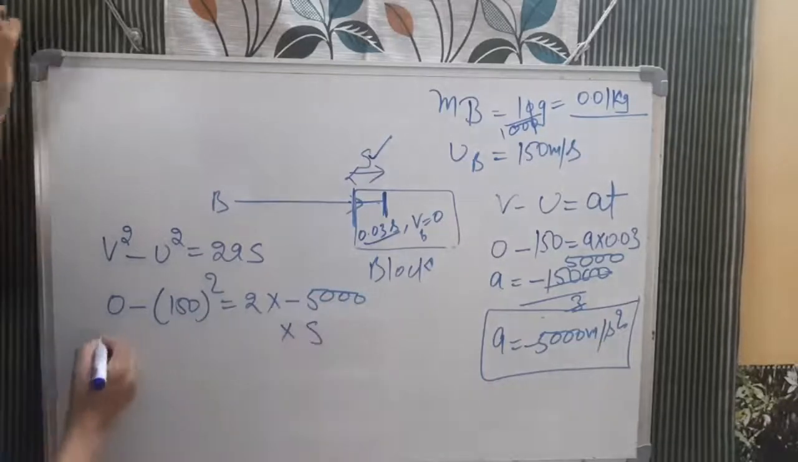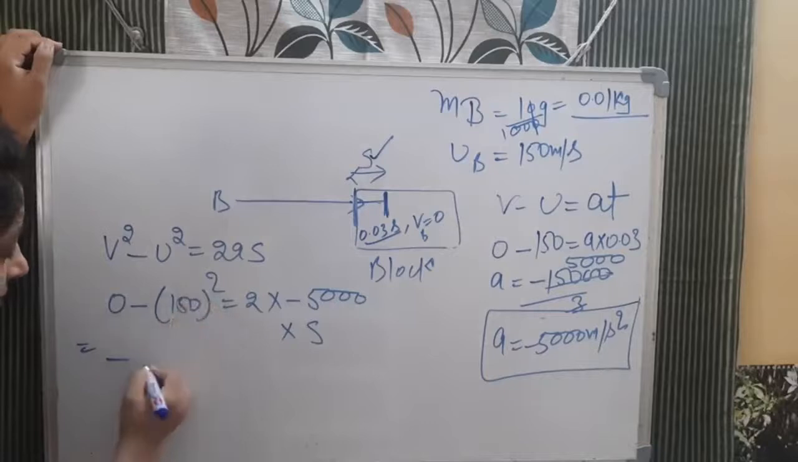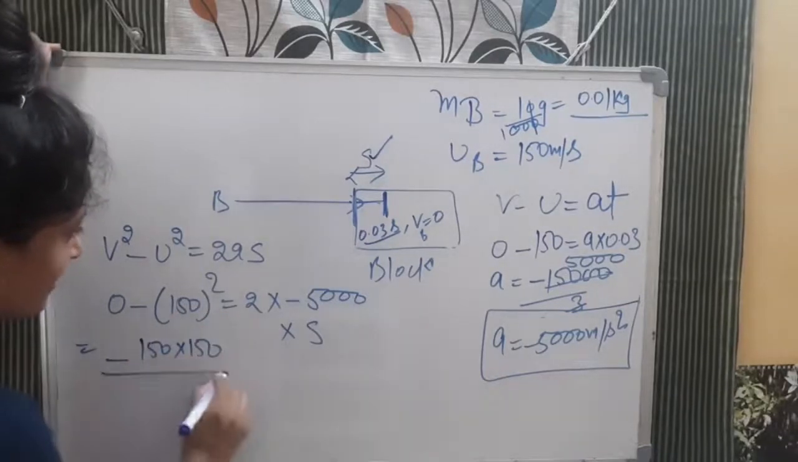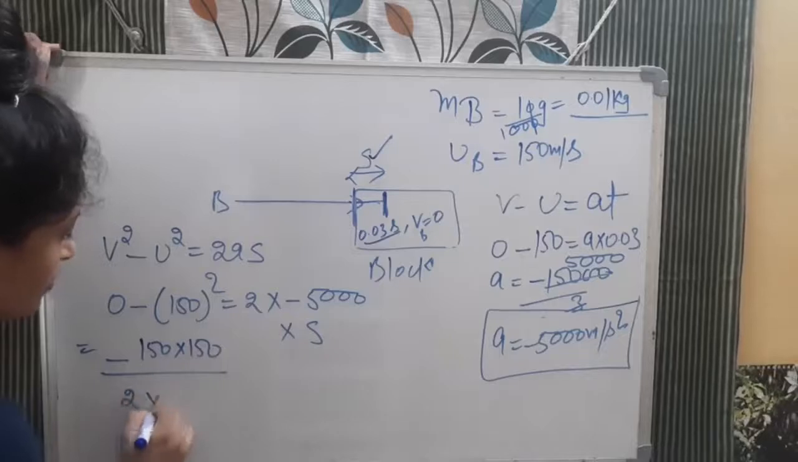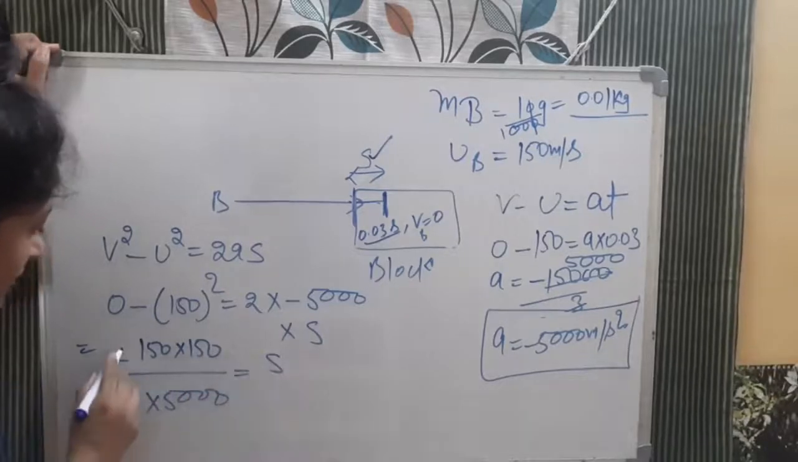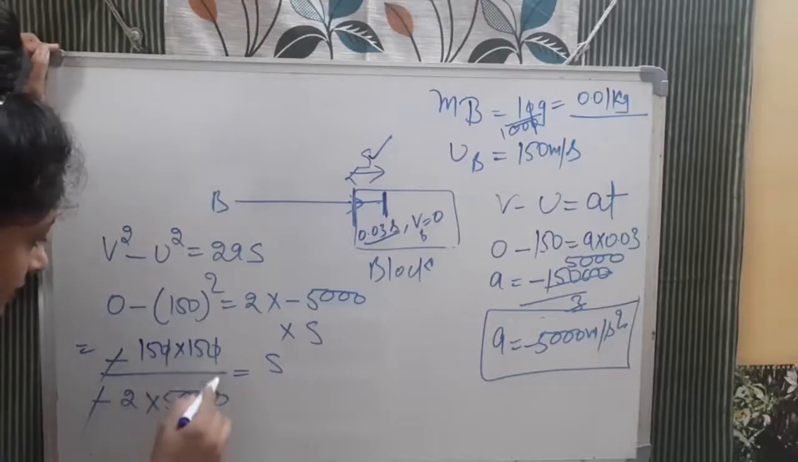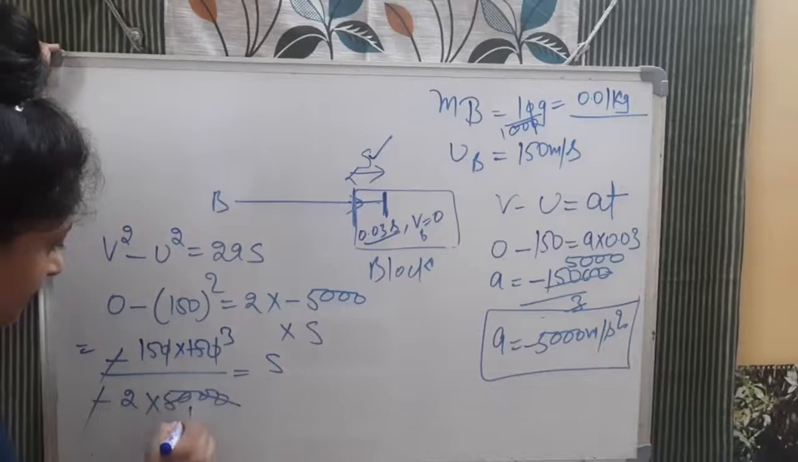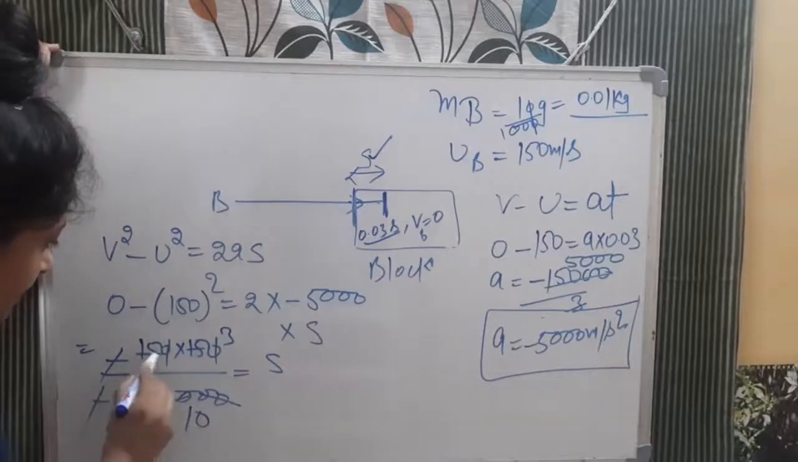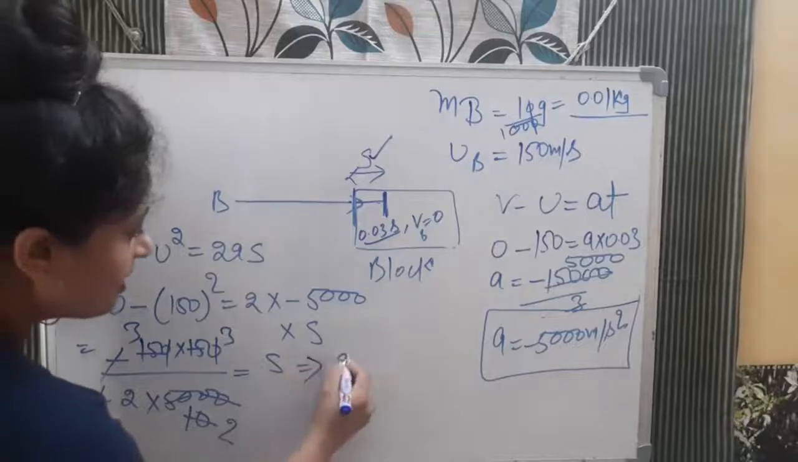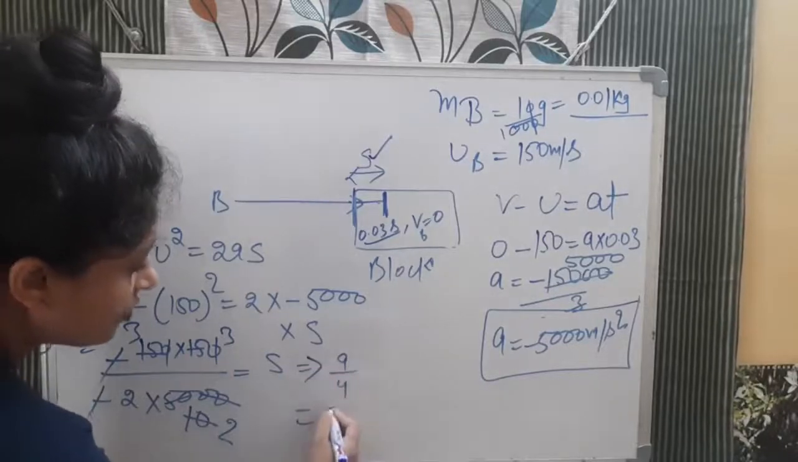So when we calculate s from here, minus 150 into 150 divided by 2 into 5000, and the negative sign is equal to s. So the negative will cancel out, and the 2 and 0 cancel out. After that we can say 9 by 4. S is equal to what? It is 9 by 4, and when you solve it,